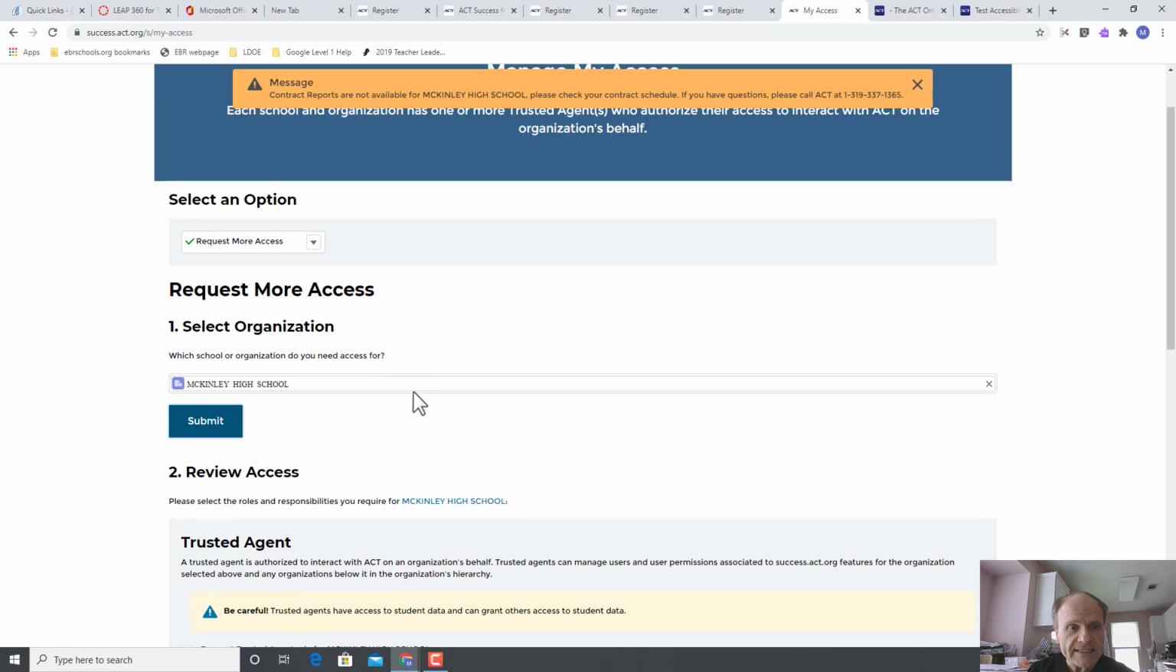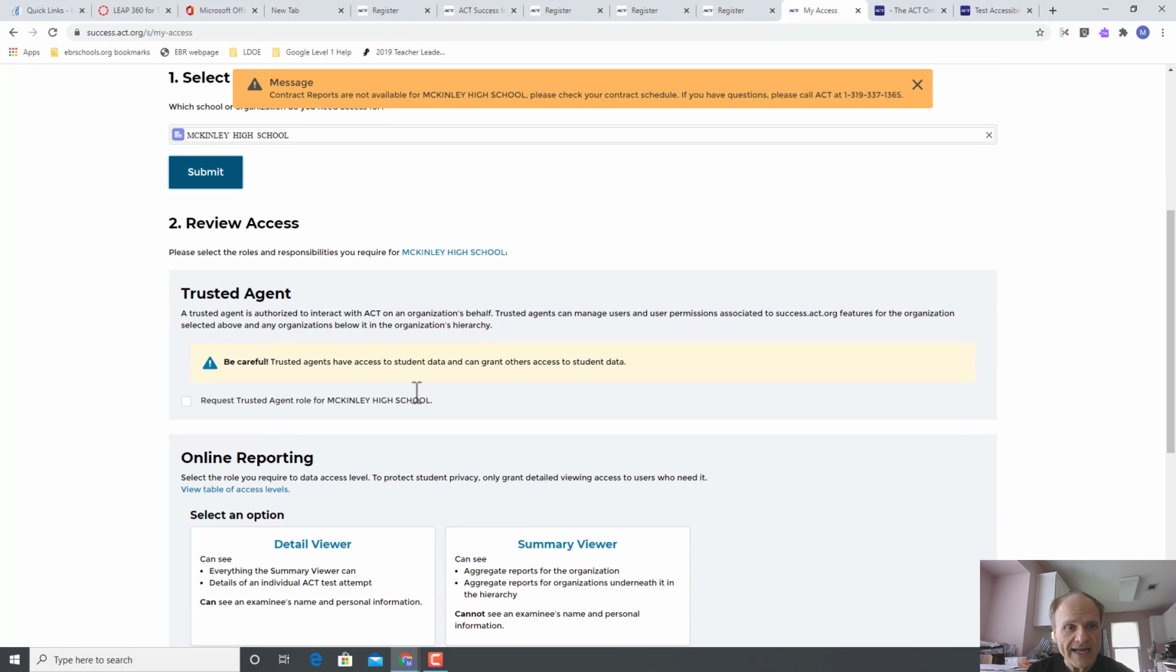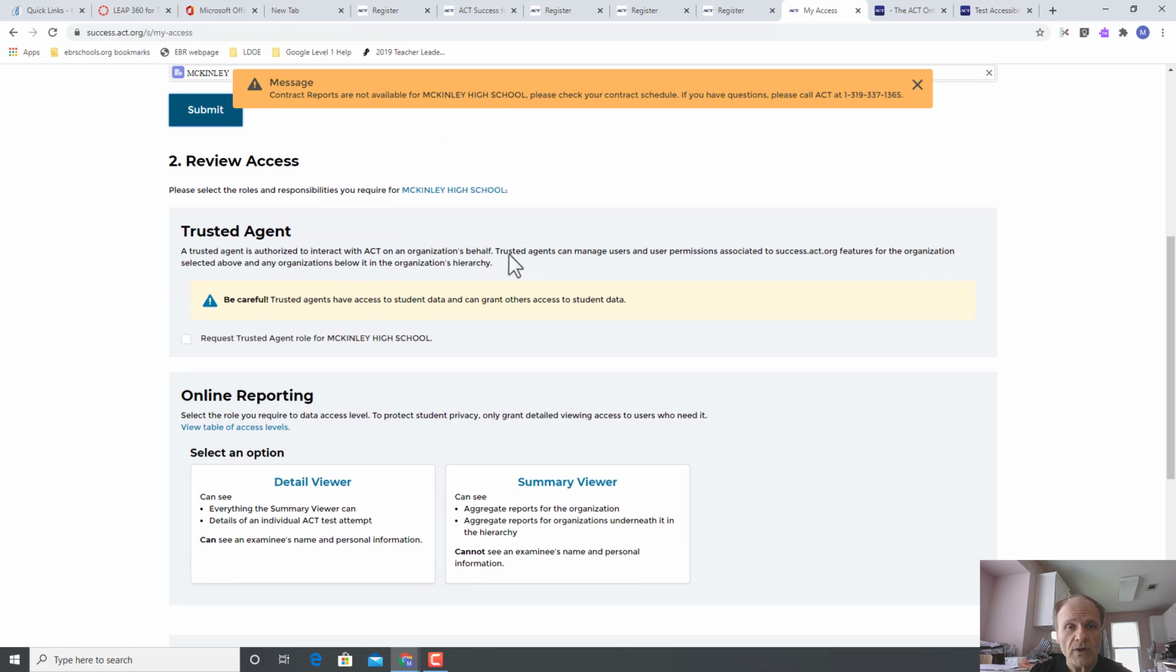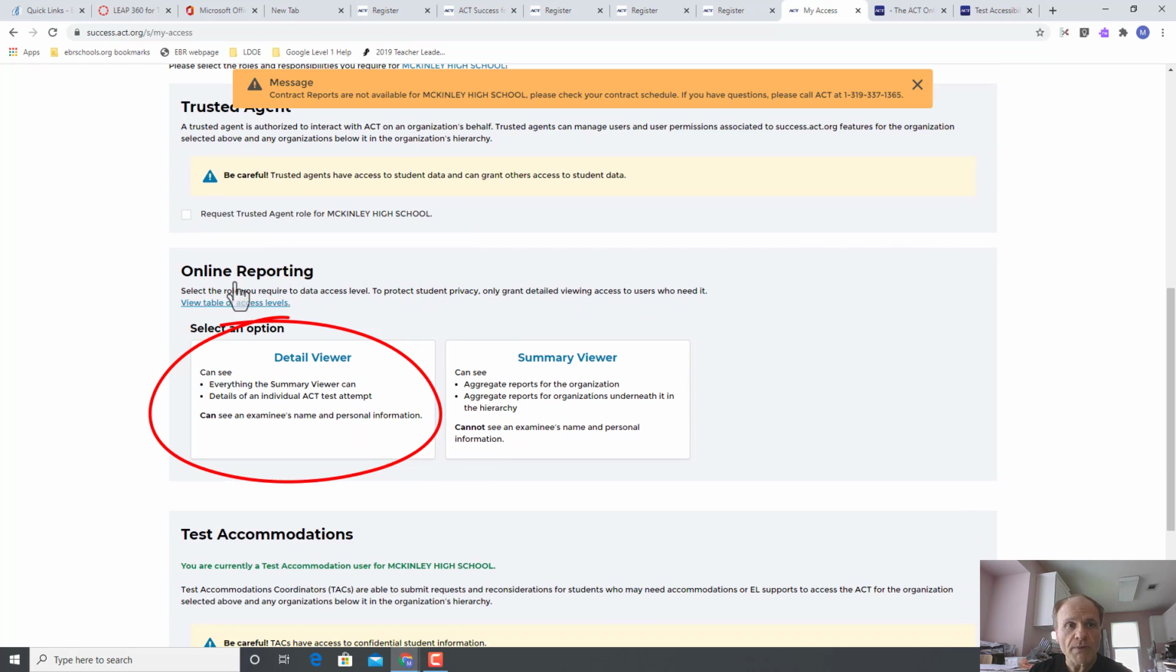So when I go to click submit, it's going to say this, review access. Okay, now you're not going to be a trusted agent. What you're going to want is this. This is the one you're interested in, the online reporting. Only the district level will give access to individuals. You will not give access to any individual. So that's why you are not the trusted agent. Okay. But you want access to the online reporting.